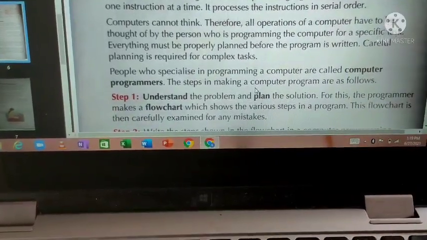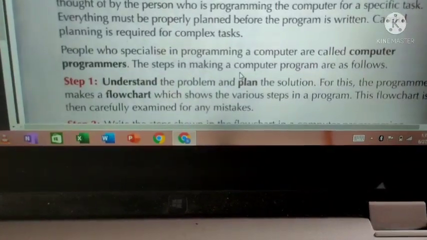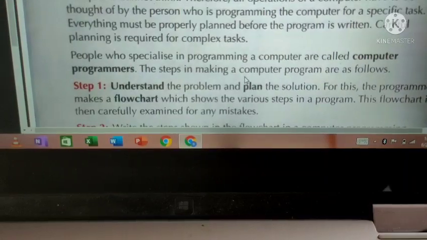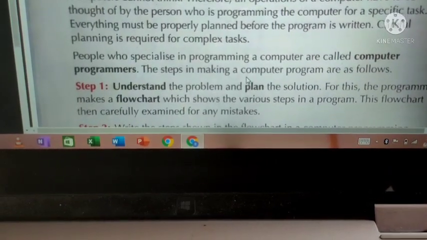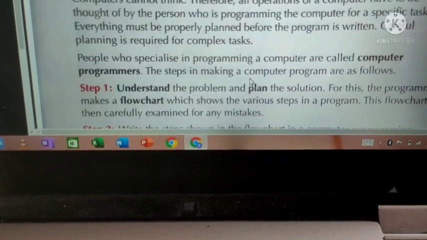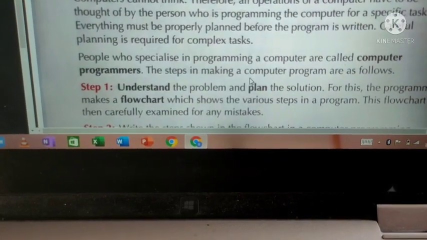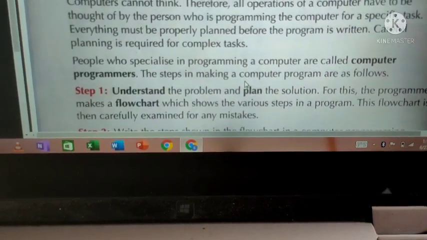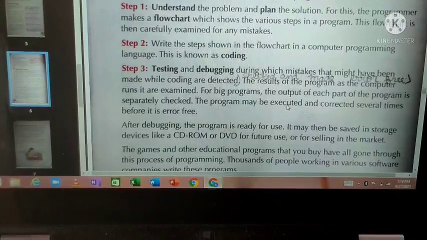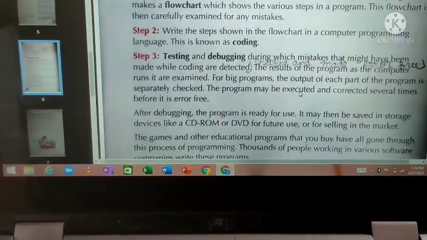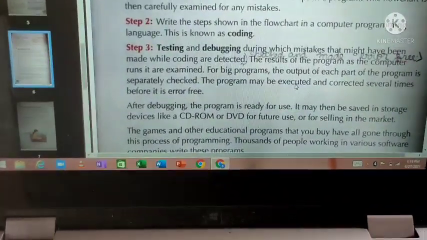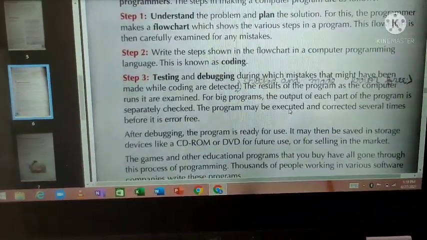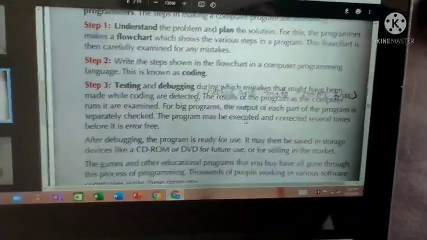People who specialize in programming a computer are called computer programmers. This also I told before. Those who are very specialized are called computer programmers or software programmers, whatever it is. The steps in making a computer program are as follows. There are a few steps to be followed to write a program. Directly you won't go and write a program as it is. For doing any process, we have a few steps, right? Like that, for writing a computer program also we have a few steps.